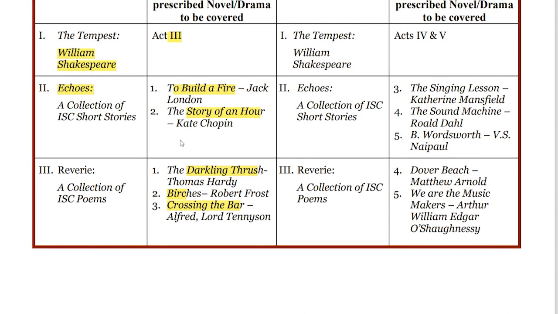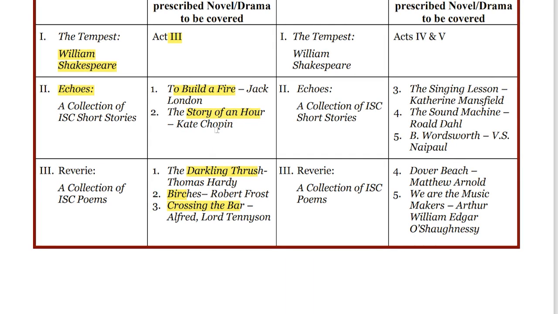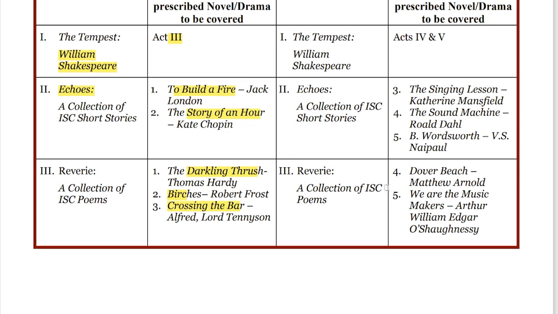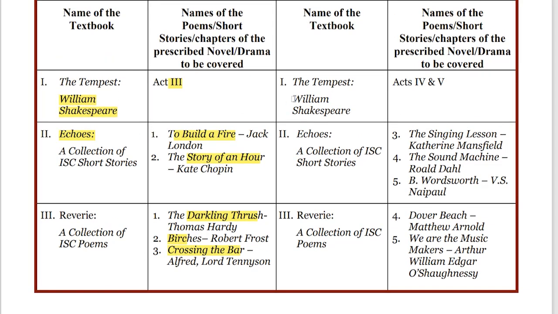So you had five poems and prose, and that is also divided into two: over here two prose and three poems, and over there three prose and two poems. It has been divided equally, 50% for semester 1 and 50% for semester 2. I hope this much is clear to you.